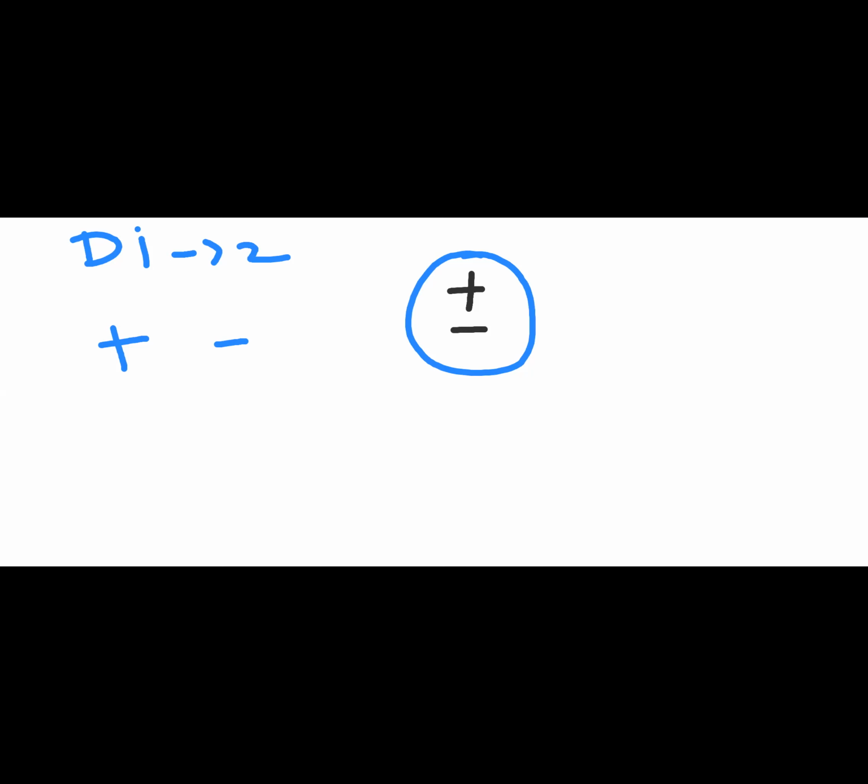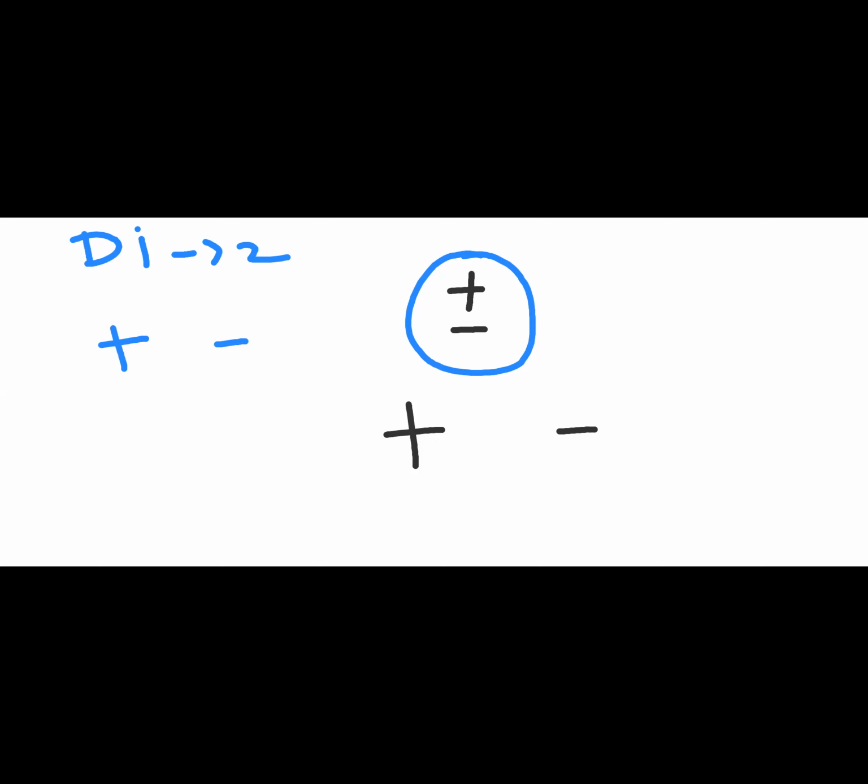And how do you define an electric dipole? Dipole means you have a positive charge and a negative charge separated by a distance 2a. It is not necessarily 2a, you can have d, you can have r, whatever.